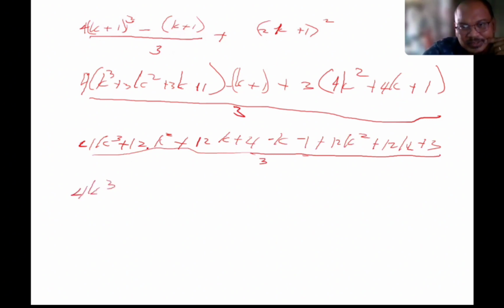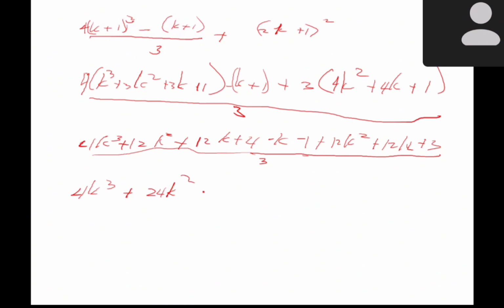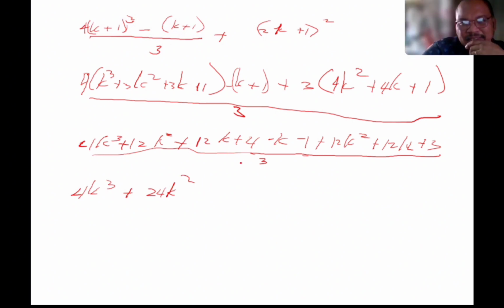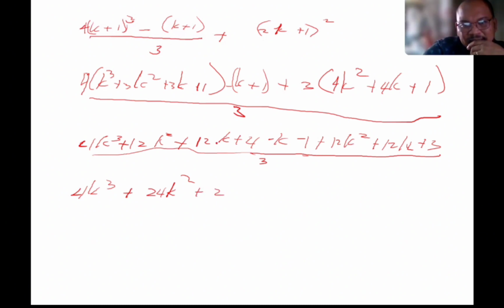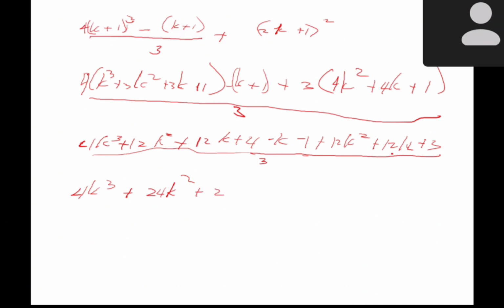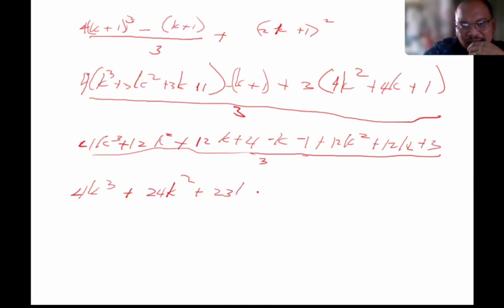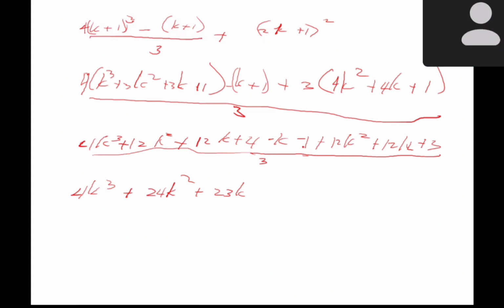So 12 plus 12, plus 24 k squared, plus 11, 23k po, sir. 12 plus 12 doon, tapos minus k po, so 23k. Tapos 4 minus 1 is 3, tama ba? Bali plus 6 po pala.